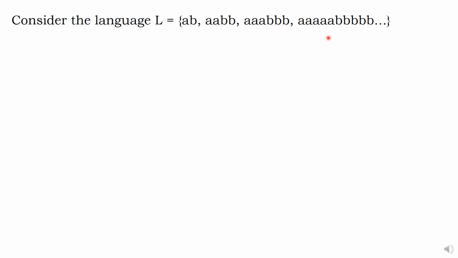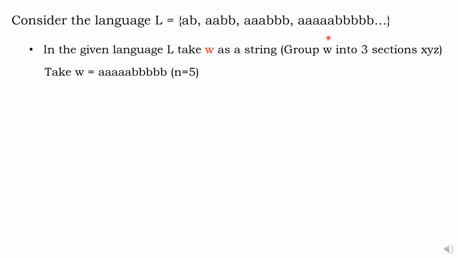In this particular language, take any one string, preferably some 4 or 5. Don't take the minimum, it is very difficult. I am going to take a string which has 5 A's and 5 B's. What is the procedure? This string has 5 A's and 5 B's, that is n equal to 5.